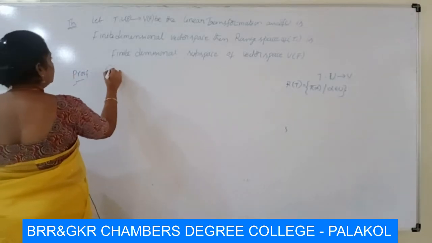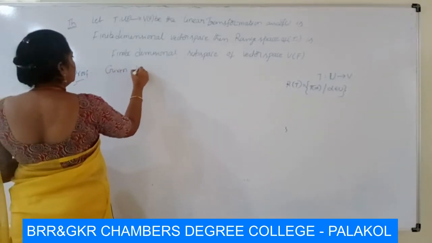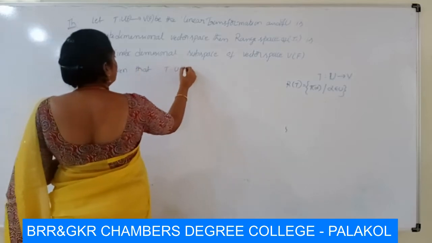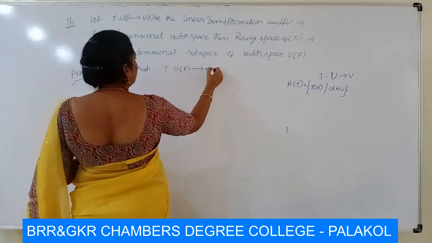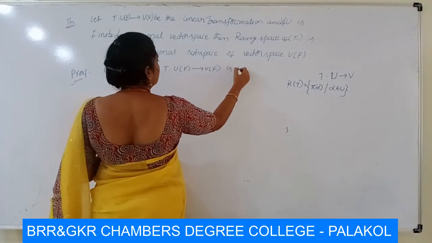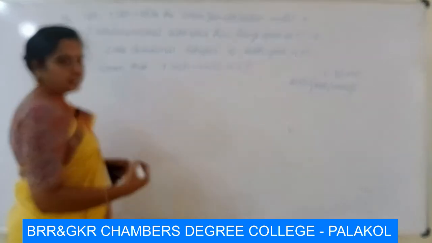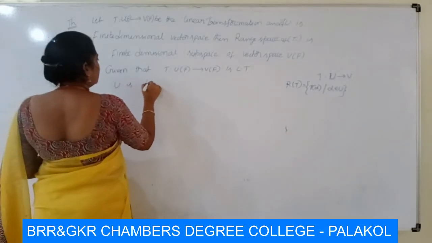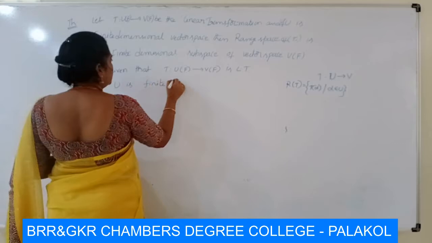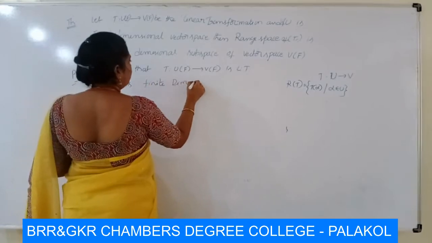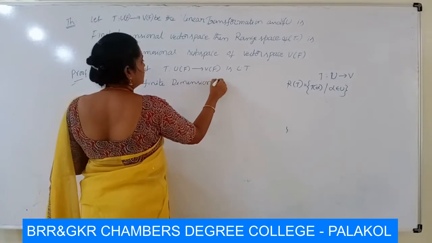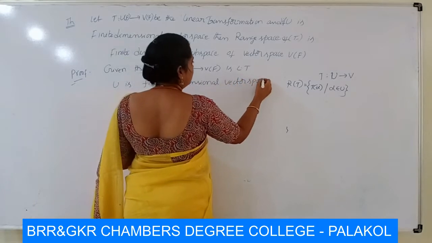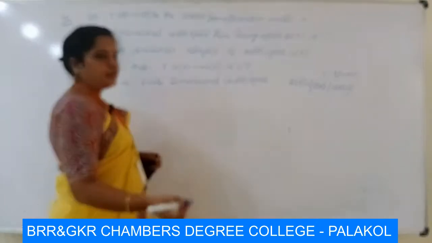Proof: given that T maps U of F to V of F is an LT, that is a linear transformation, and U is a finite dimensional vector space. Therefore it has a finite basis.